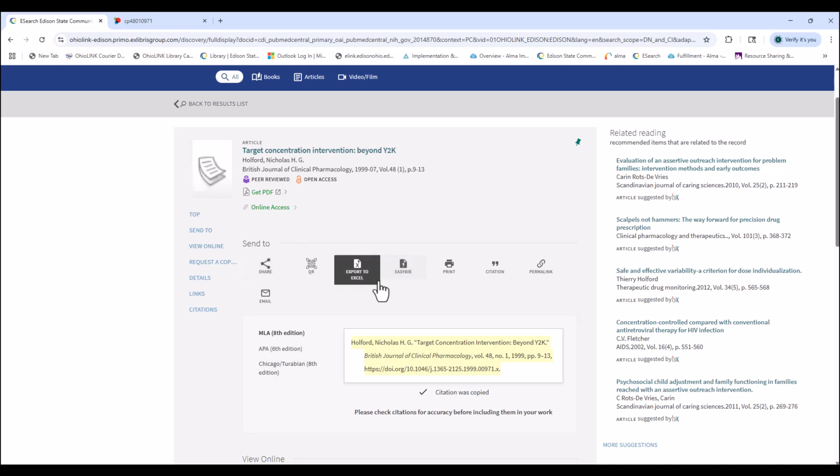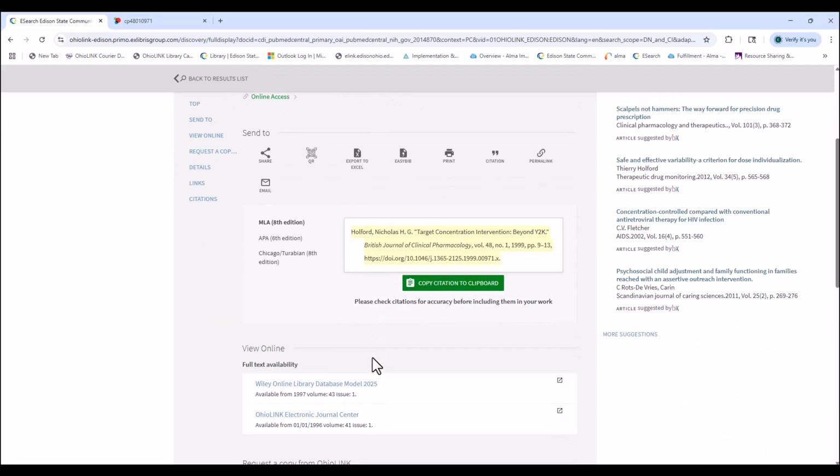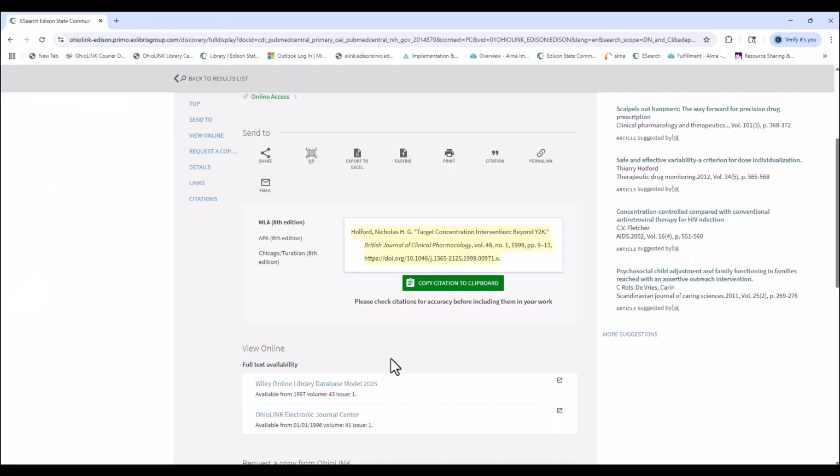And here you can print it, save the permalink, you can email it to yourself. However you'd like to utilize and get the full text of that along with your citation. Okay, so I'm going to go back. I'm going to close that article.